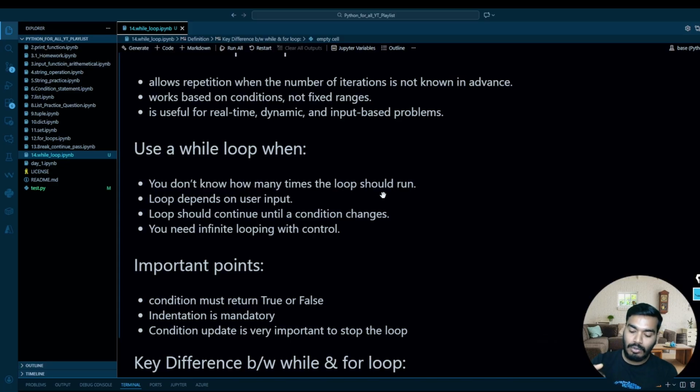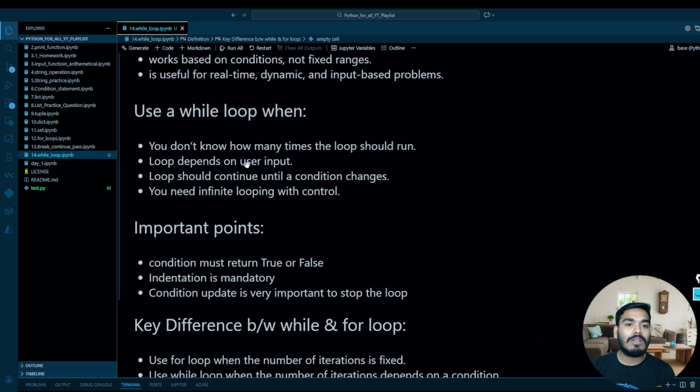Whenever you know that you want to run that code for 5 times or 3 times, for example, for a password, you want to execute that code for 3 times, then you know your iteration, so you use the for loop. But whenever you don't know the iteration, you use the while loop. Okay, if the loop depends on user input, you use the while loop. Also when the loop should continue until a condition changes, so your loop should keep on running until and unless your condition is changed.